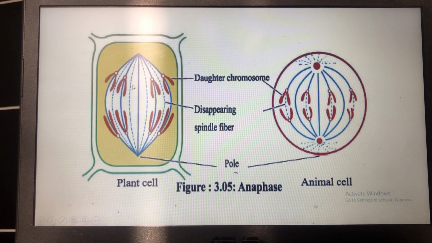The fourth stage of mitosis cell division is anaphase. Here in the metaphase, the centromere started to break down, and in the anaphase you can see that the centromere has divided completely, making the two sister chromatids sister chromosomes. They have become individual chromosomes, and they have started to move towards respective poles. In this movement, the centromere is positioned towards the pole, whereas the arms are positioned towards the opposite direction.